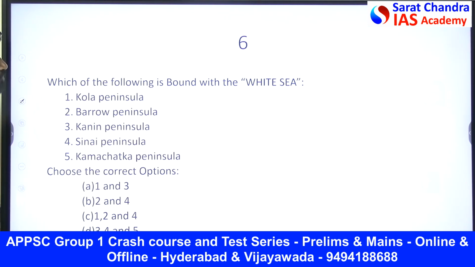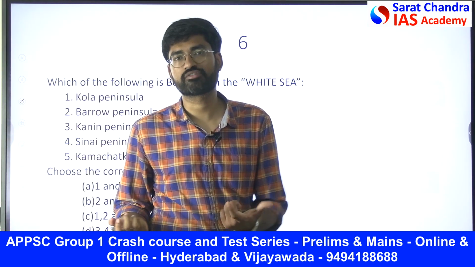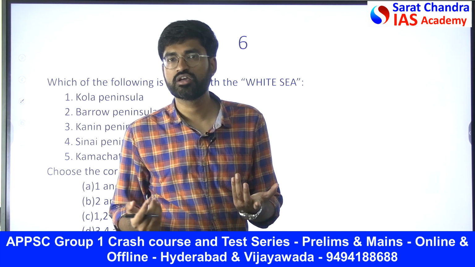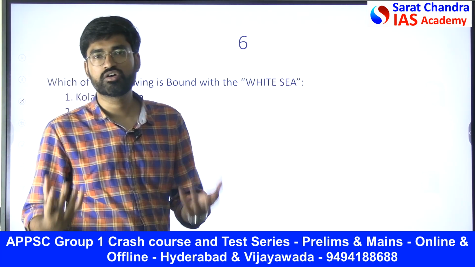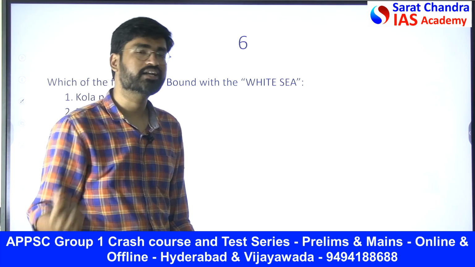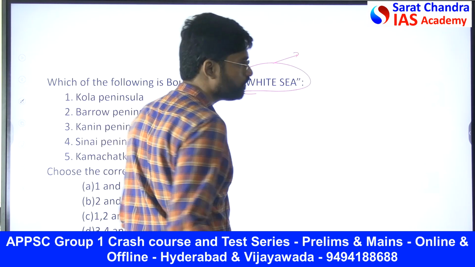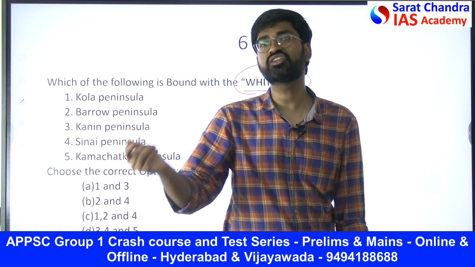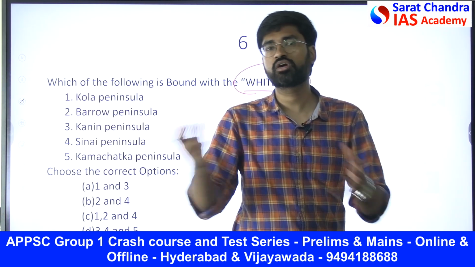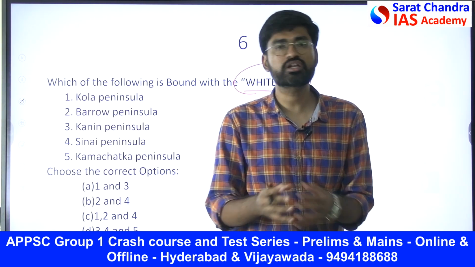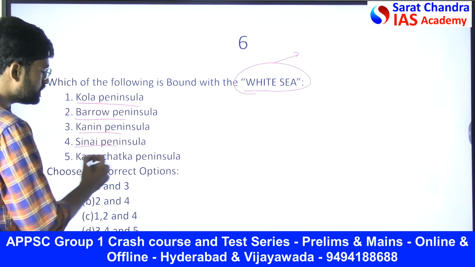Which of the following is bound with the White Sea? So these are related to world geography. Why do we talk about the White Sea? Because Russia is continuously throwing missiles into Ukraine, and there are missiles thrown into the Atlantic Ocean. The White Sea is very near to the Atlantic Ocean. The missile launched by Russia has been reaching the White Sea, so that's why it has been in the news. We need to learn the bordering countries of the White Sea and the different peninsulas present there.